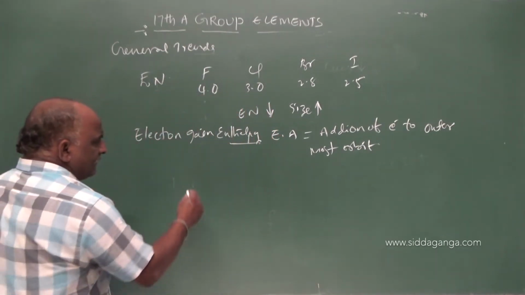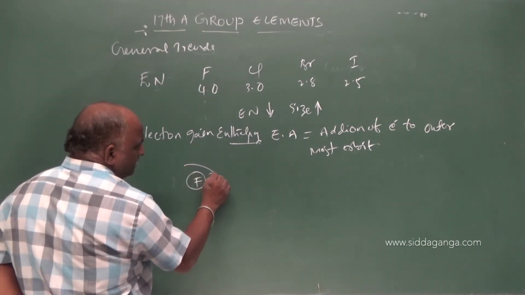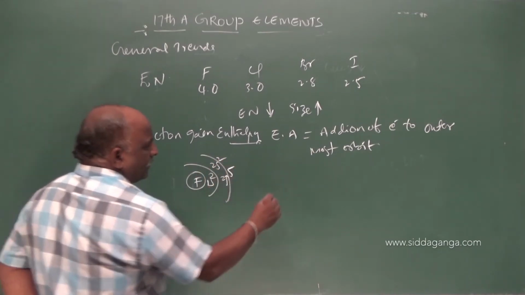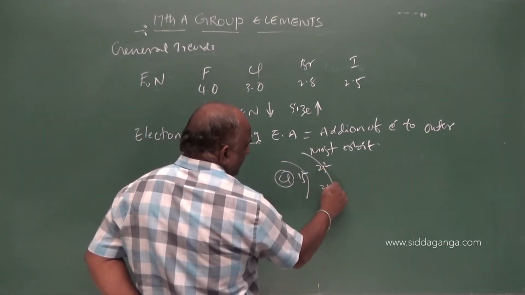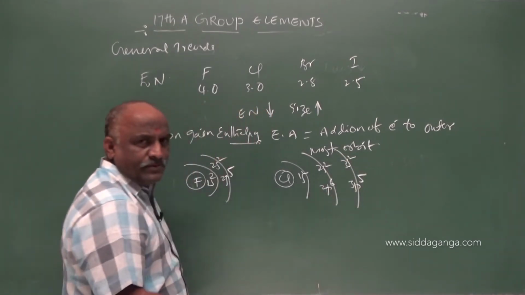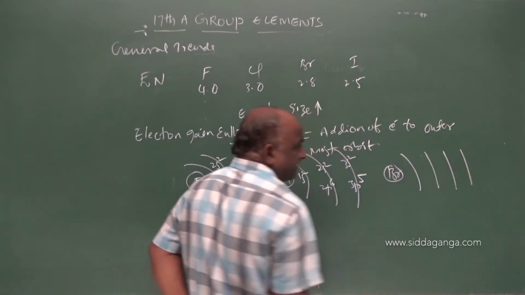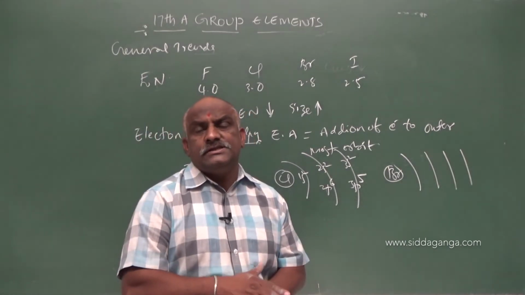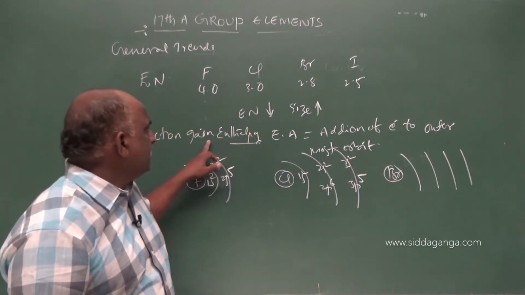So let us imagine this is fluorine. It is 1s2 followed by 2s2, 2p5. Coming to chlorine, it is 1s2, 2s2, 2p6 followed by 3s2, 3p5. Going to the next, bromine, like this. So here is what we have to observe from these diagrams.